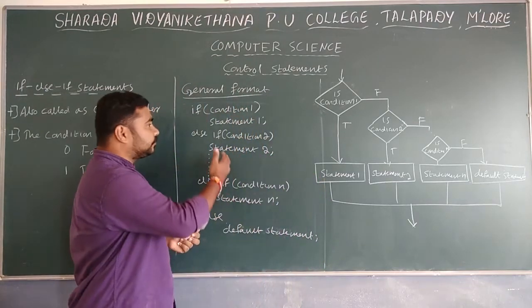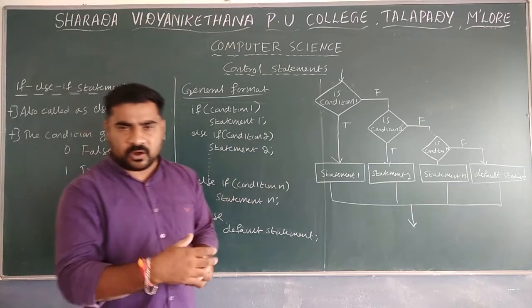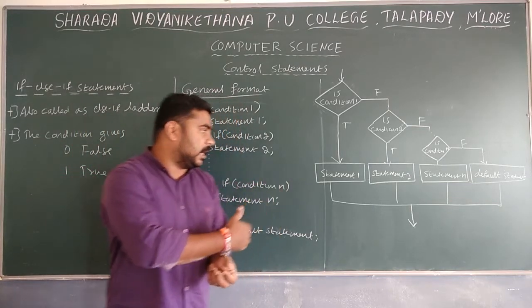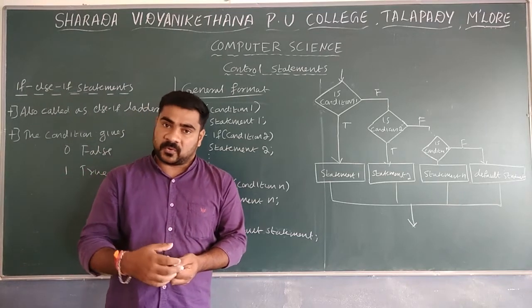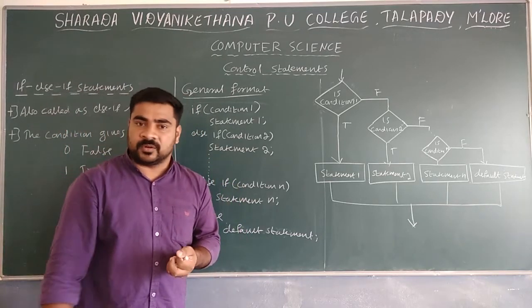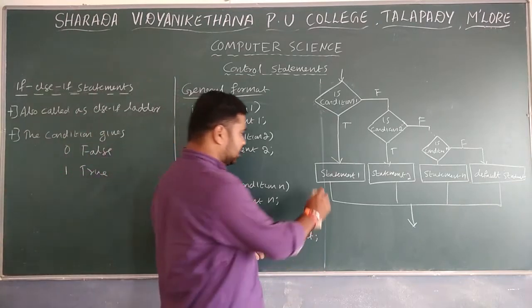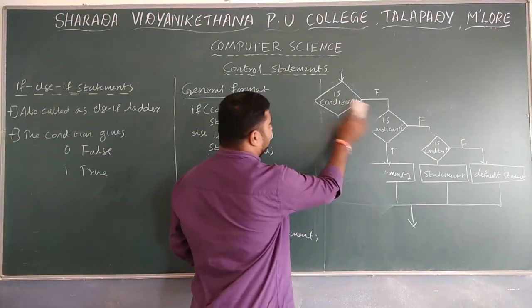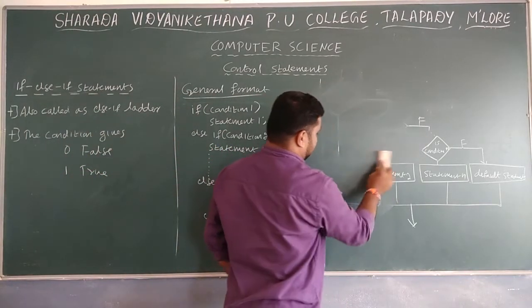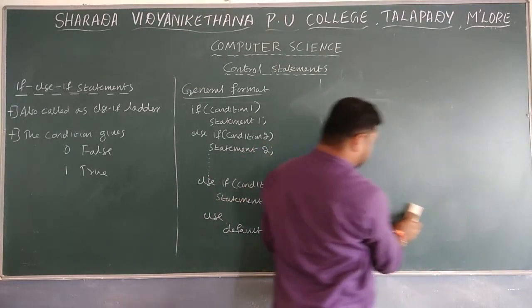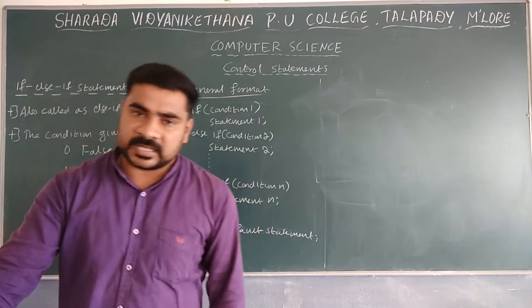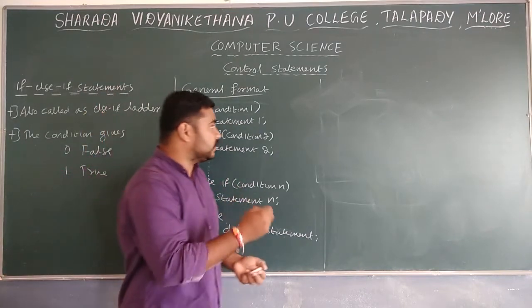This is the syntax and this is the flow chart. We can write down the syntax and also the flow chart. Now we will move to one more programming example. Whenever you write a programming example with multiple selections, I am going to write the program here without using the brackets.